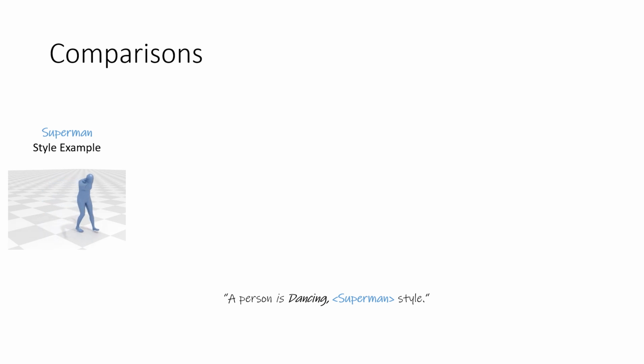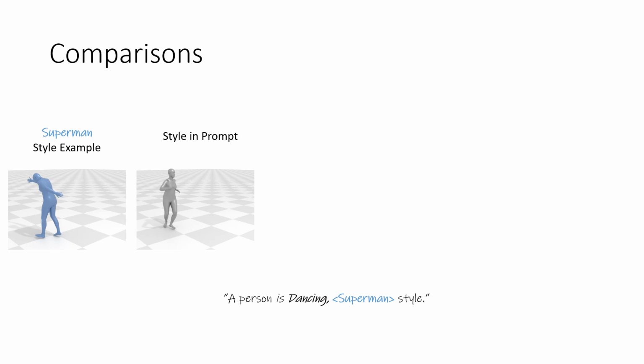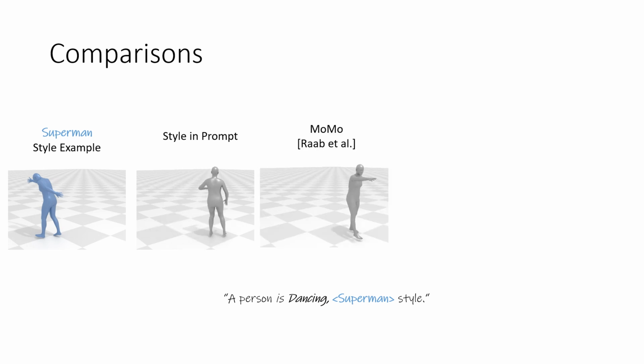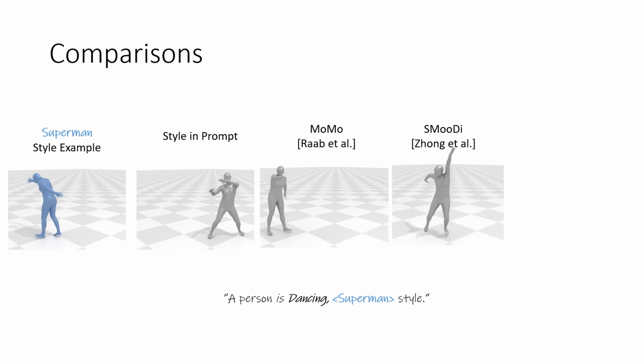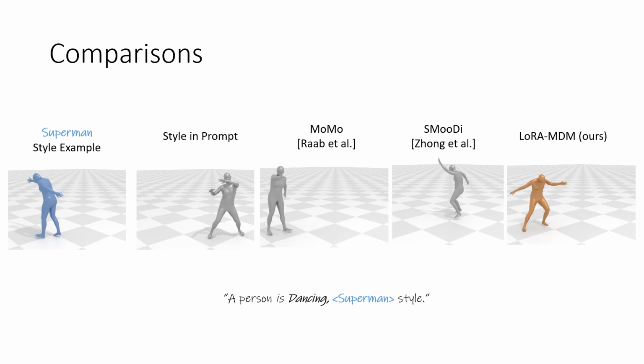How about a Superman style? Again, as can be seen, describing the style in the prompt fails. MoMo reproduces the style but has no dancing frames to draw attention features from, and SMooDi's guidance pulled the generation out of its domain. On the other hand, LoRA-MDM naturally combines the dancing with the style.